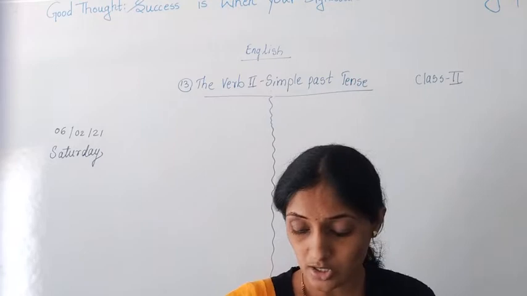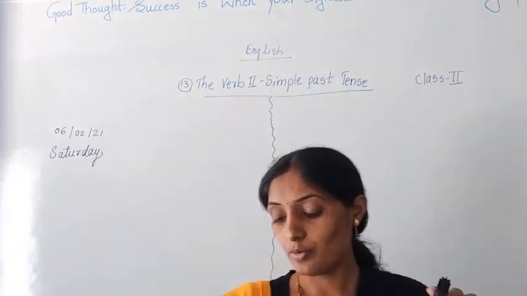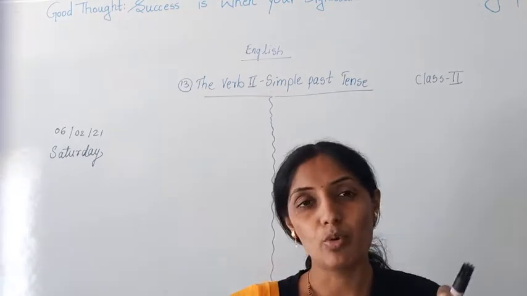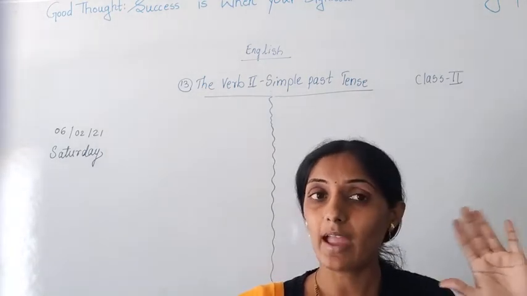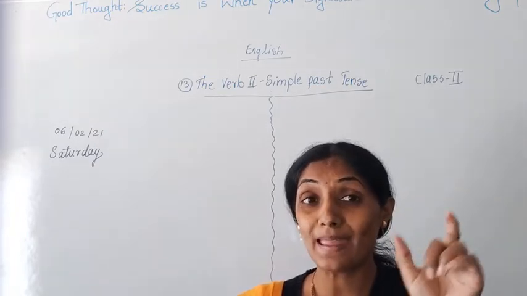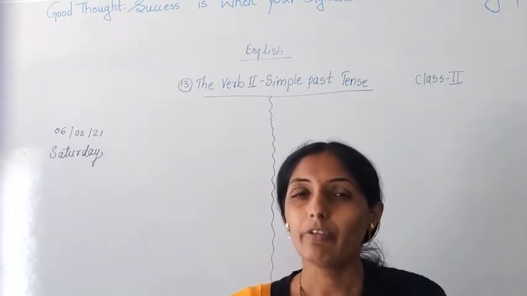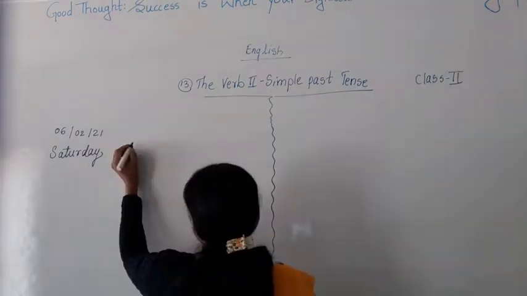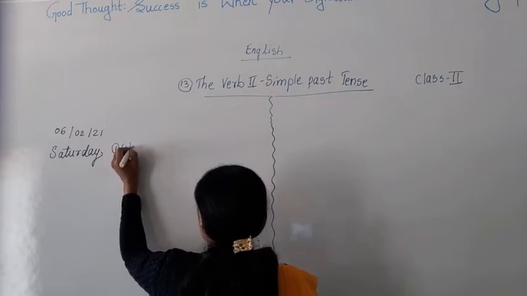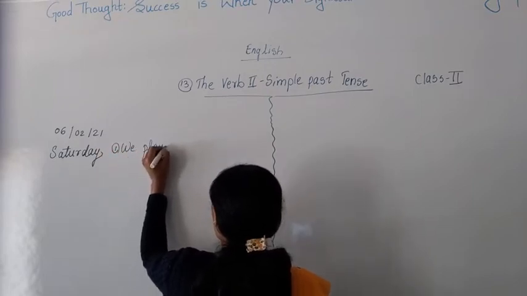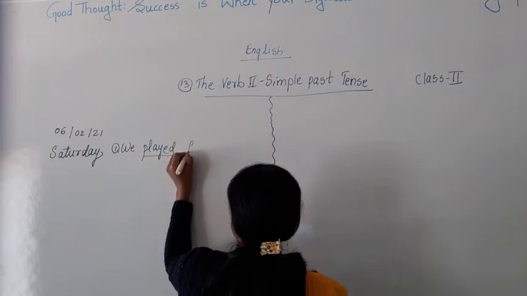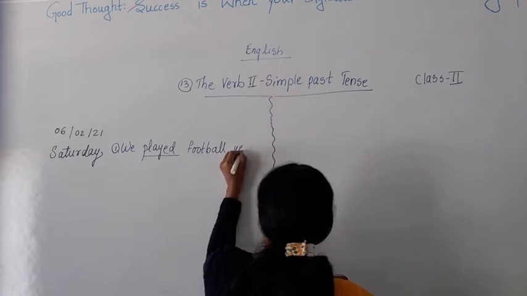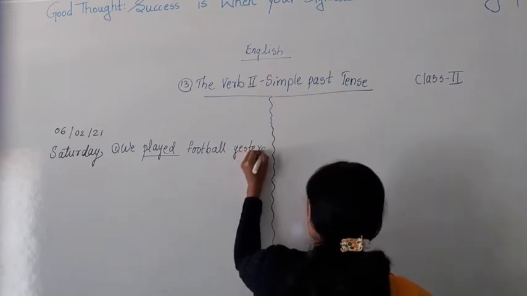The first sentence which is asked here is we play football. Now the word play is given, okay, play verb is given. We dash football yesterday. Now it is already happened, then what will become of the word play? When we want to use the word play in past tense, how will it turn? We played football yesterday.